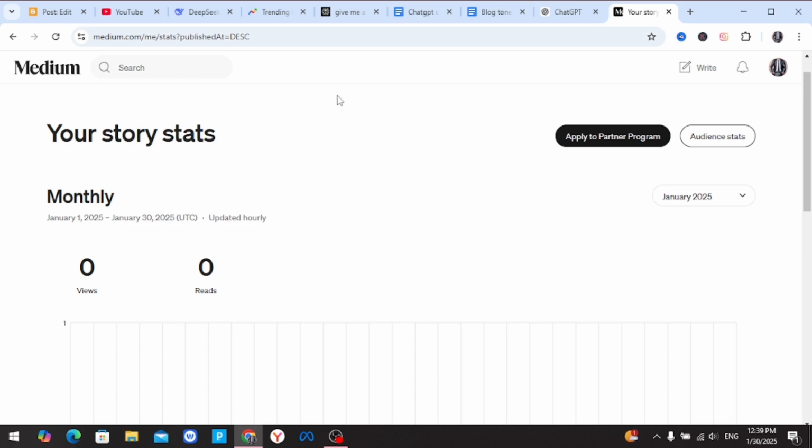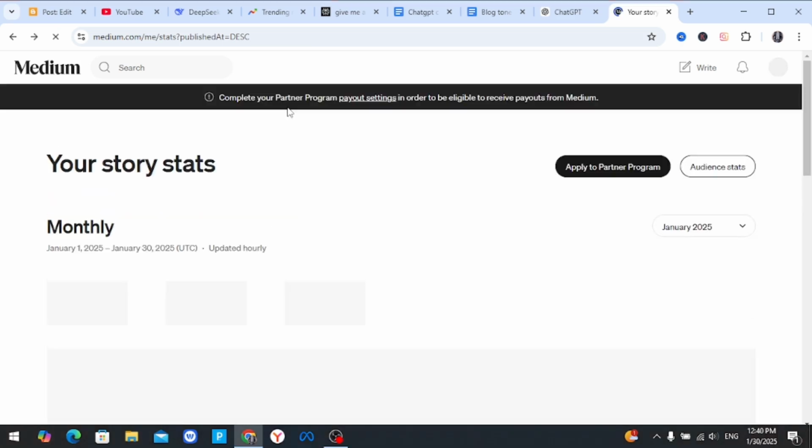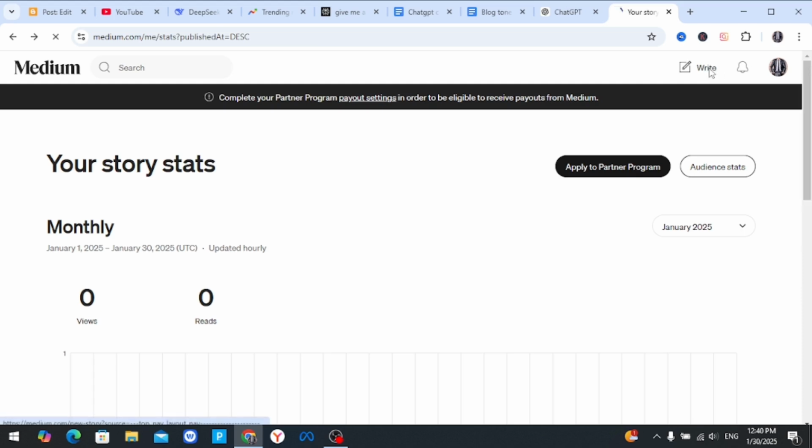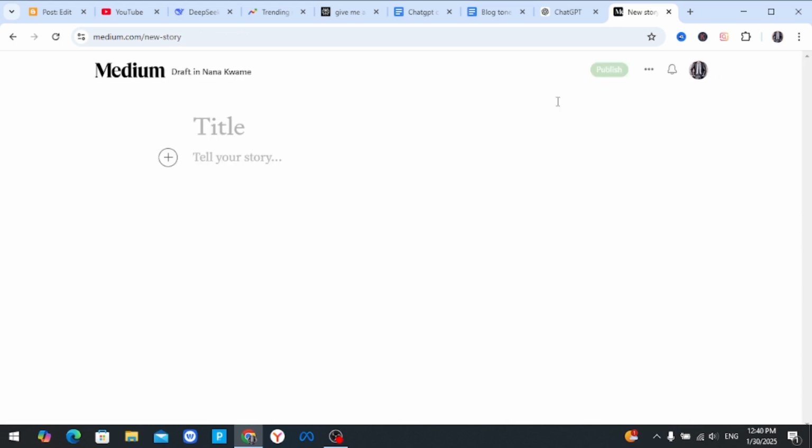You have the paid option, but we are going to sign up for free. Once you sign up for free, to make money from this Medium app, you have to paste or post our article here. Once you've registered, you come to the right section of the back end, where you are going to post your articles. Then you click on write here. Once you click on write, you put in your title.